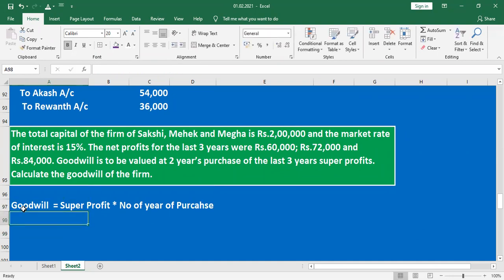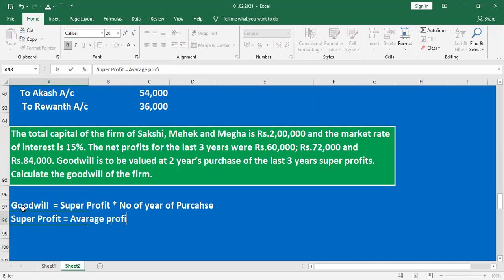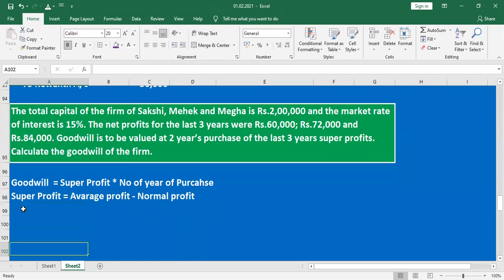How do we find out the super profit? Super profit equals average profit minus normal profit. How do we find out the normal profit?